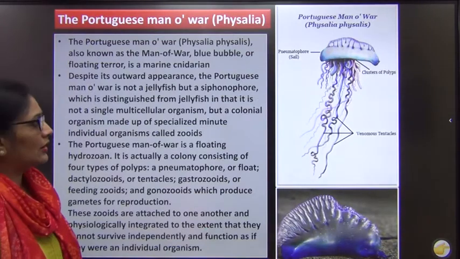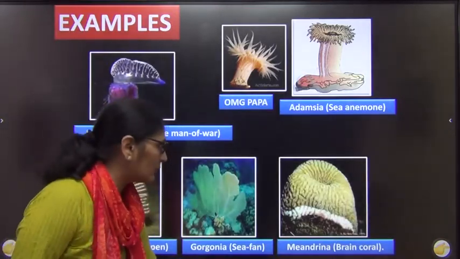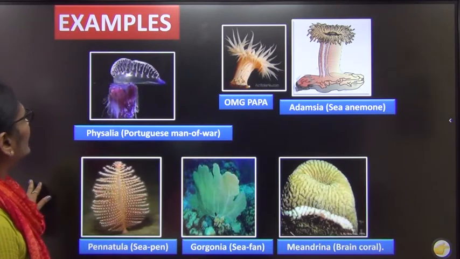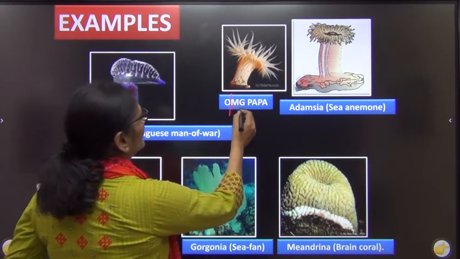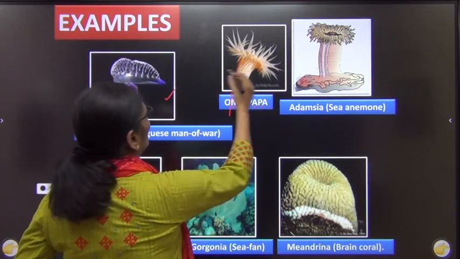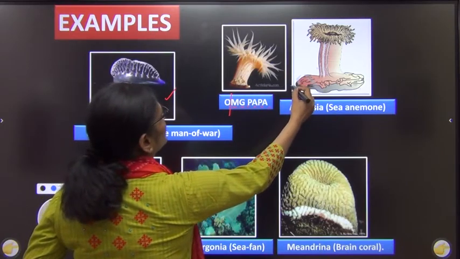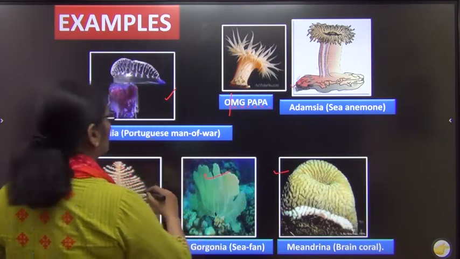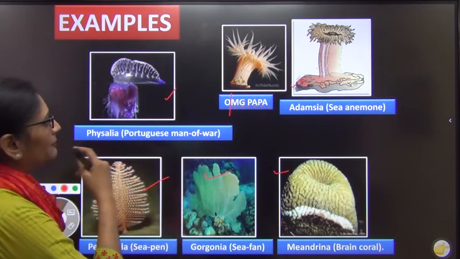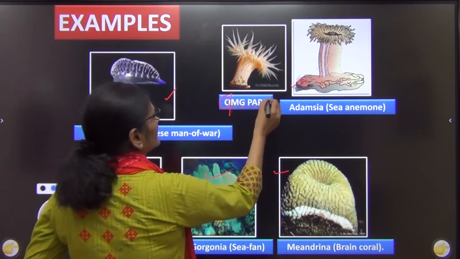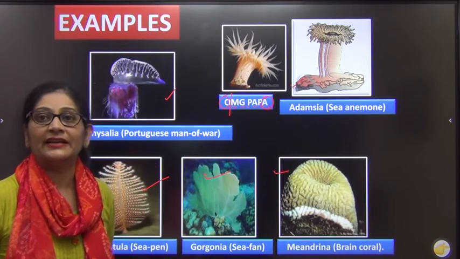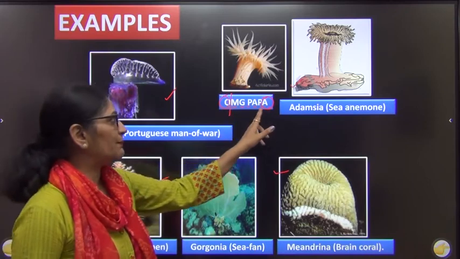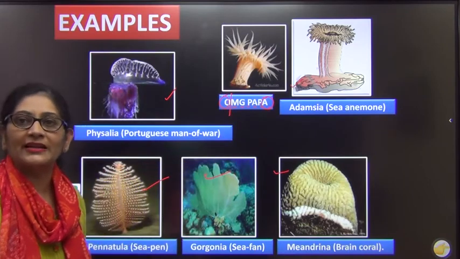OMG Papa. Just remember MGPAP, these are the important examples.